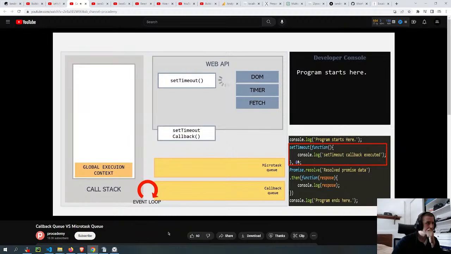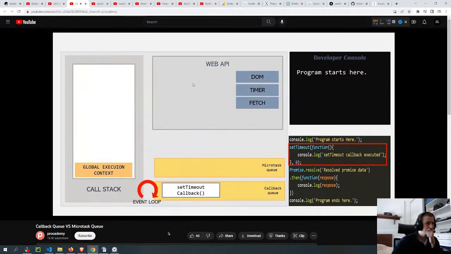Now, since we have specified the time interval as 0 milliseconds, and we know that the job of this setTimeout function is to wait for a given time interval, the job of this setTimeout function will complete immediately. That means it will be removed from the web API immediately, and the callback function attached to this setTimeout function will be handed over to the callback queue, where it will wait for its execution.